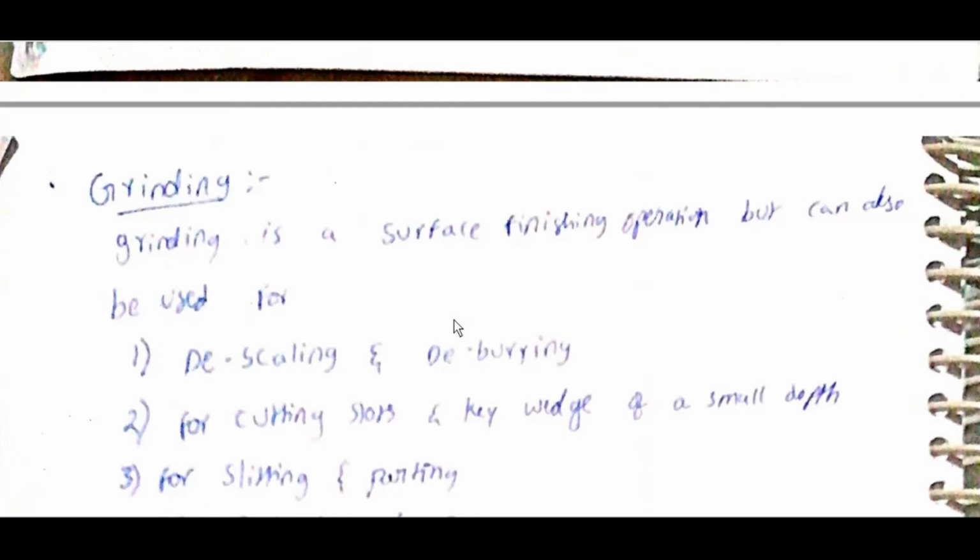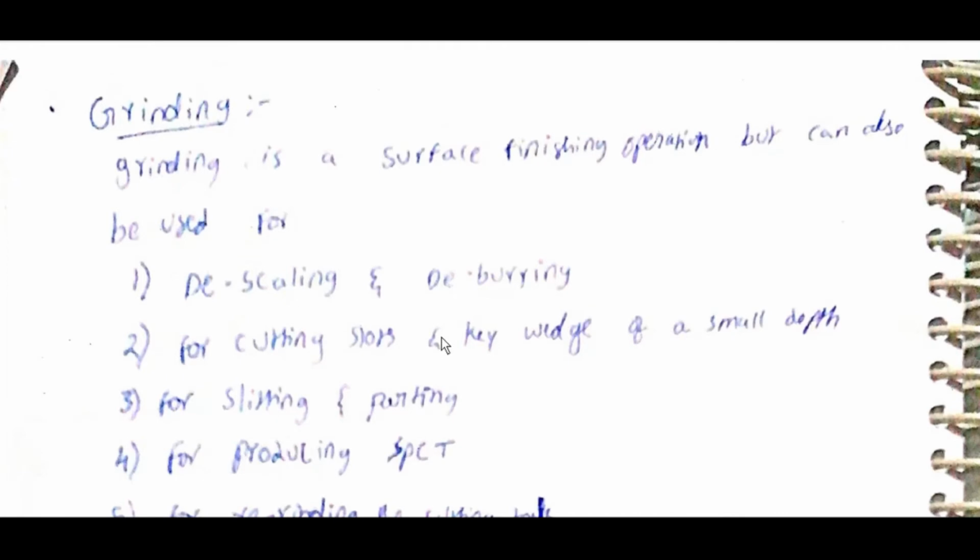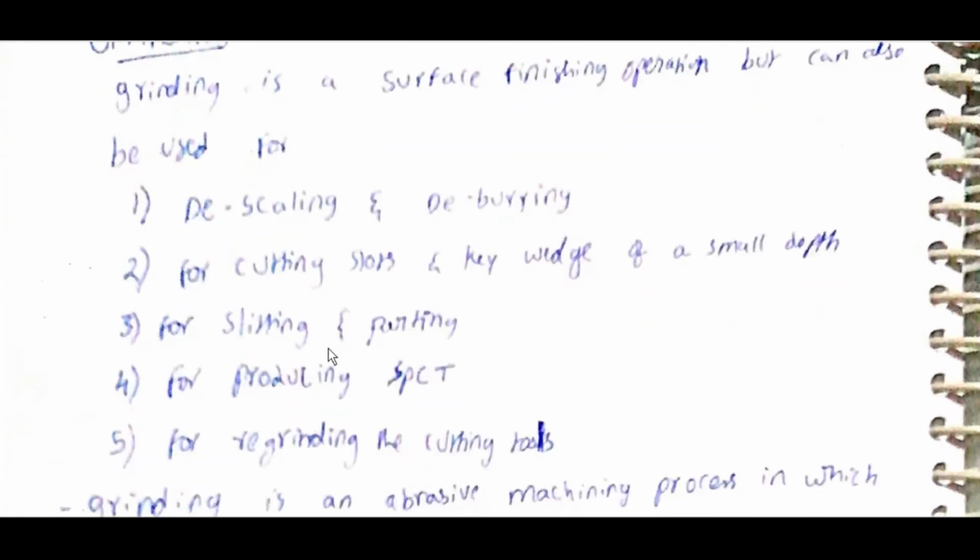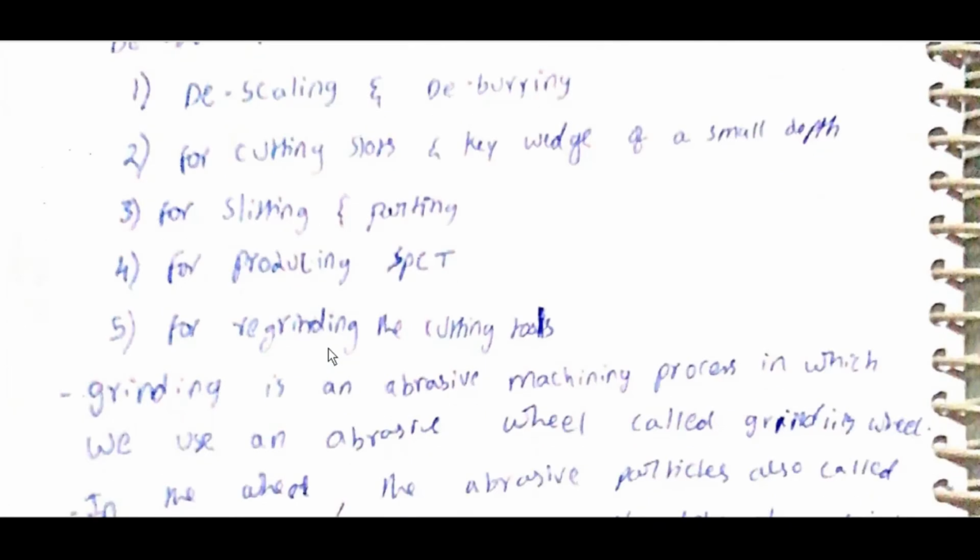Grinding is a surface finish operation, but can also be used for descaling and deburring, for cutting slots and cleavage of small depth, for slitting and parting, for producing a single point cutting tool, for regrinding the cutting tool.